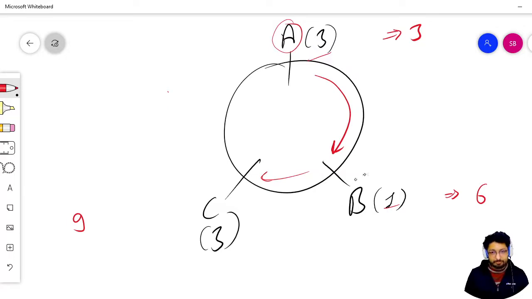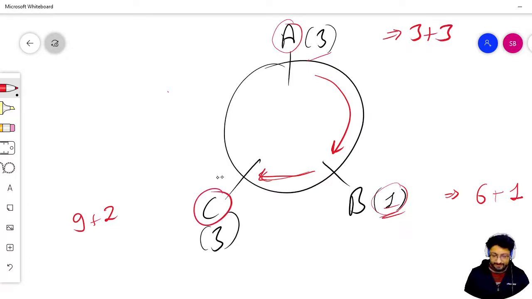Now singer B starts from his own city, so the first concert is of size 1. When he moves to the next city in the clockwise direction, 1 is added one more time, so it becomes 2. Then 1 is added one more time, so it becomes 3.